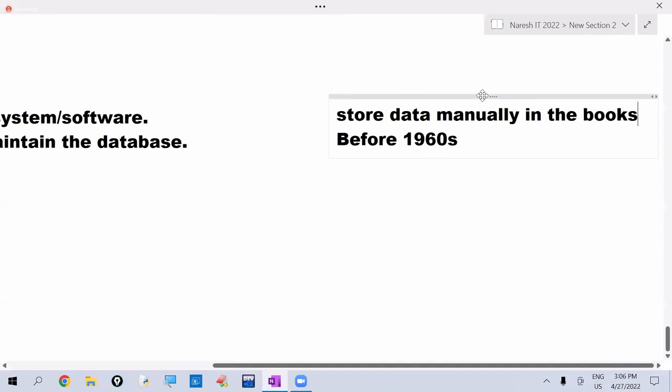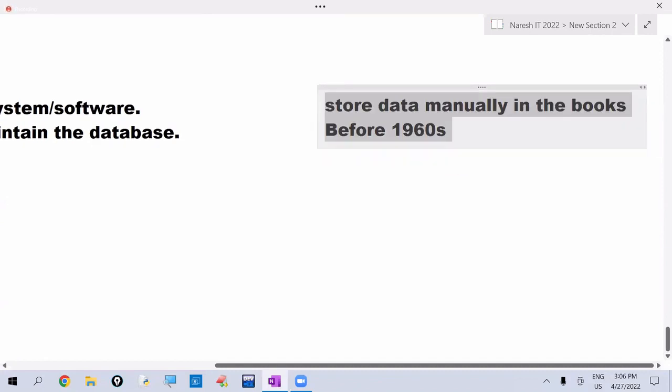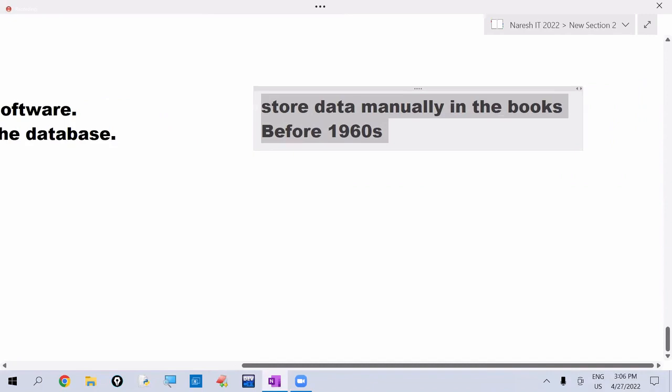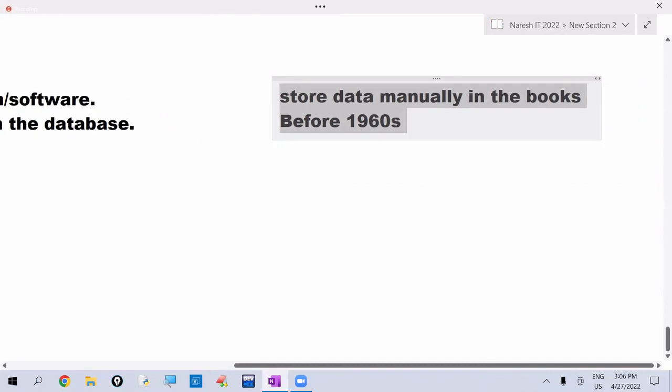Before the 1960s, what was the situation? We were maintaining data manually in books. If you go to a bank, the bank maintains records manually in books. What is the customer name? Is it depositing or withdrawing? Like this, they were writing manually in the books. That was the situation before the 1960s.